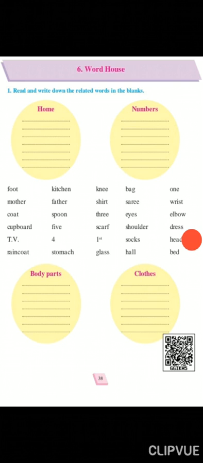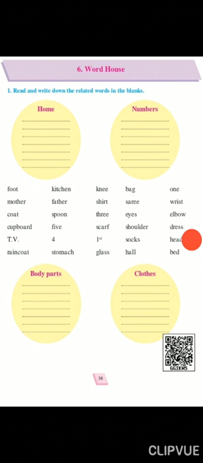C-O-A-T, coat. Now coat is a cloth. So you will write in cloth. So students, write C-O-A-T, coat in the clothes column. In the circle of the clothes you will write.